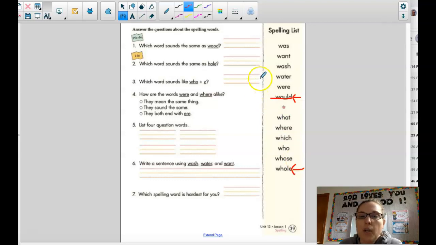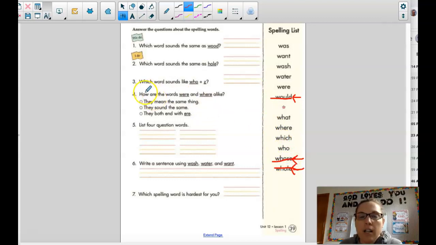Number 3. Which word sounds like who plus Z? Whose. So look for the word that's pronounced whose. Give you time to look first. Okay, I'm going to cross out the one we just did. And here is whose. Whose jacket is this? W-H-O-S-E. Okay, we'll cross it out because we used it.